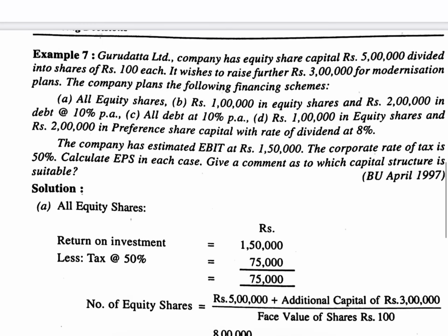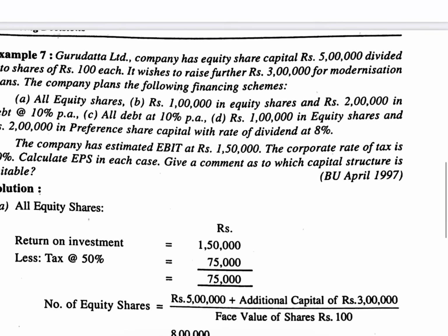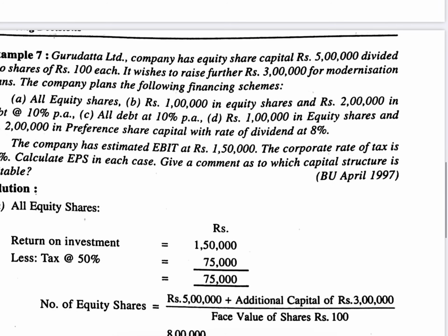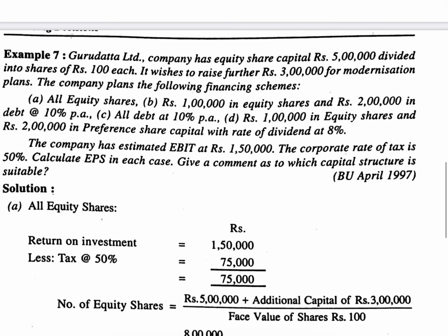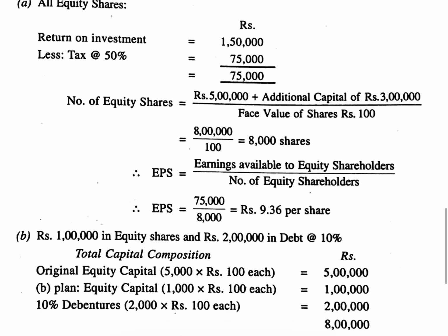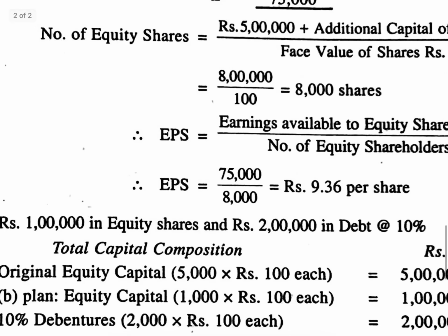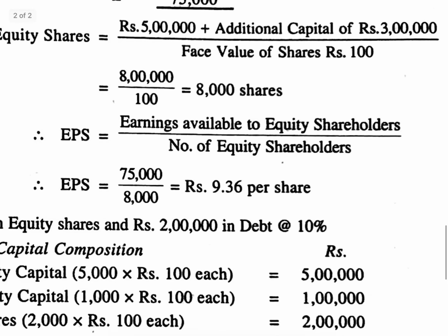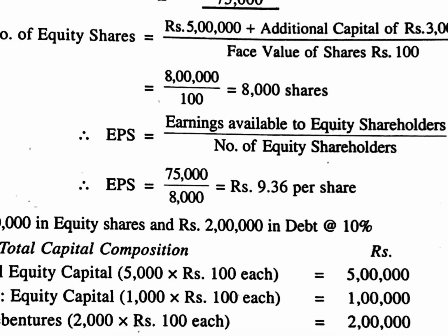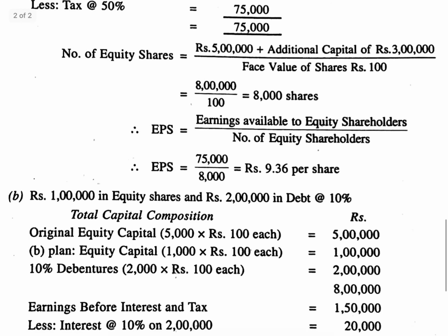When it comes to the second plan, hope you understood the first plan. The initial 5 lakh was there, entirely in the form of equity shares. But as a part of the second plan, the company wishes to raise 1 lakh in the form of equity shares and 2 lakh in the form of debt at 10% per annum. That is what we have written here: rupees 1 lakh in the form of equity shares, rupees 2 lakhs in the form of debts at 10%.